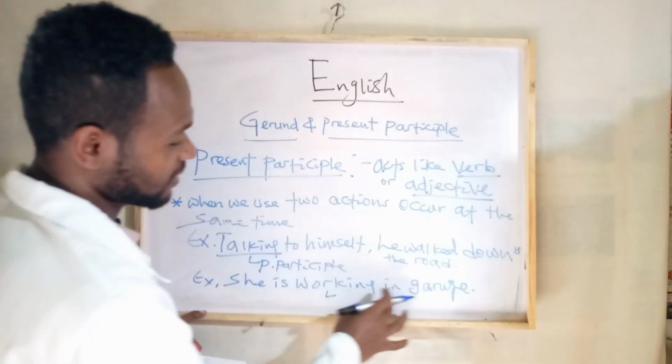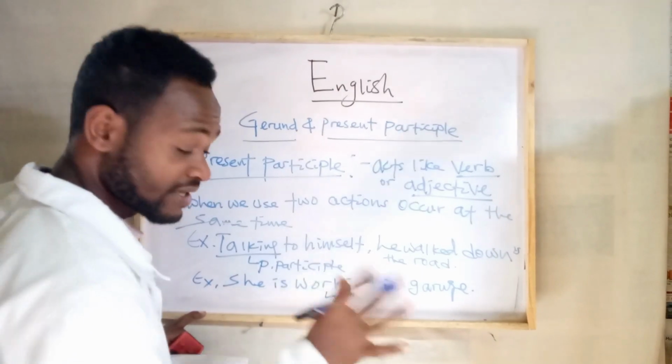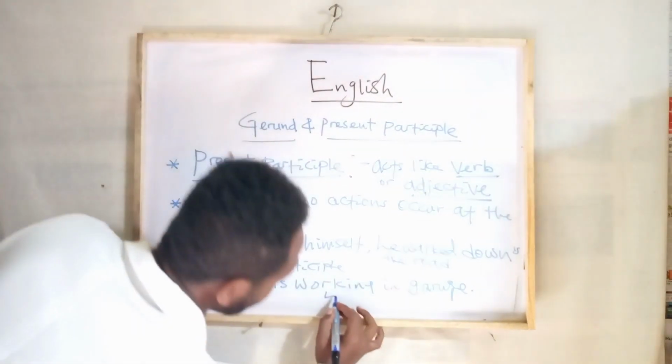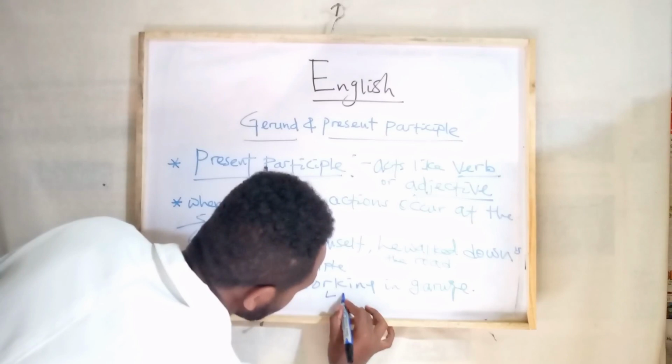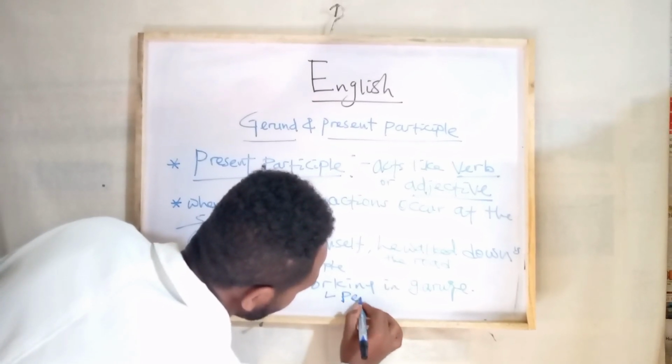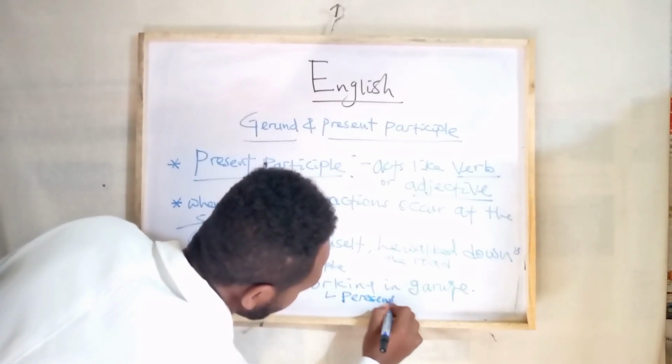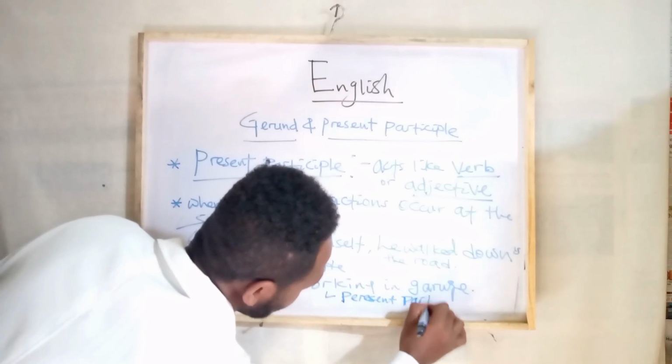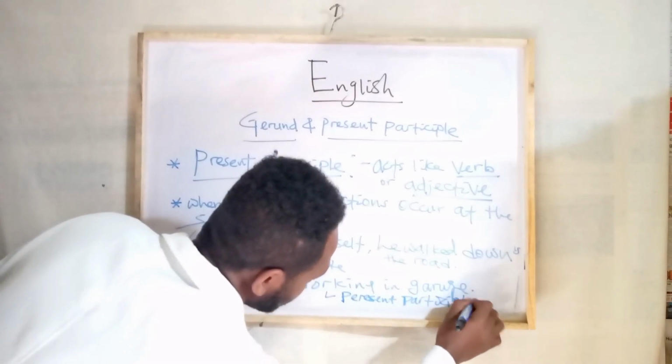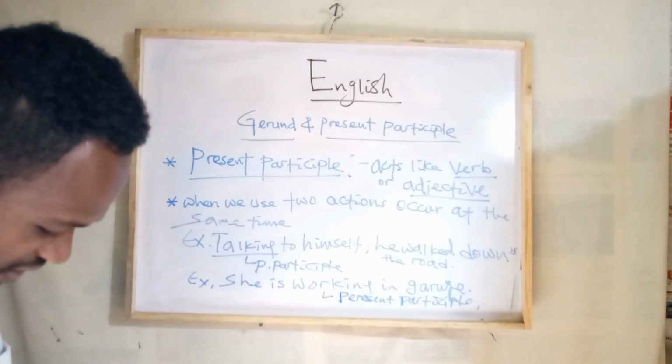She is working in a group because it's acting like a verb. So it is present participle.